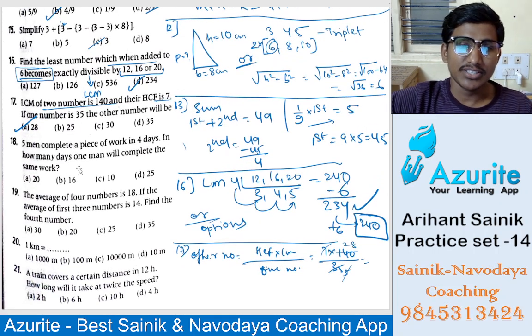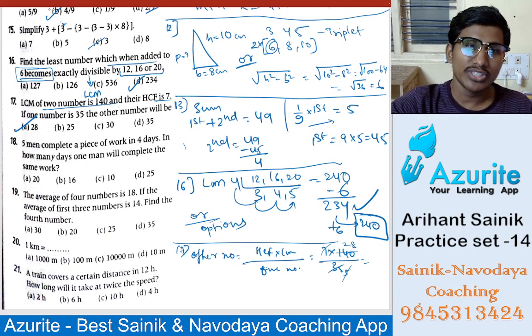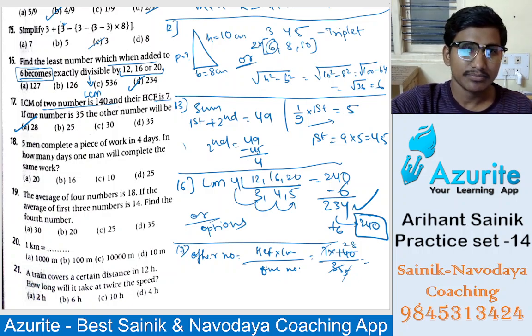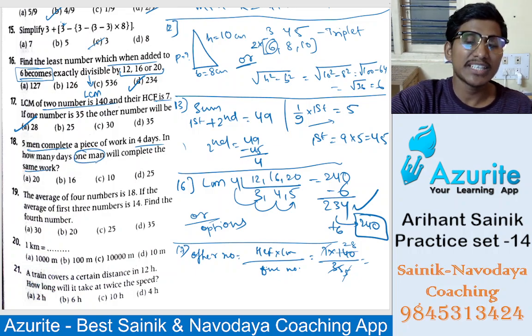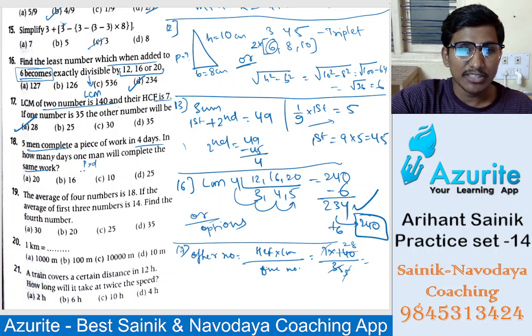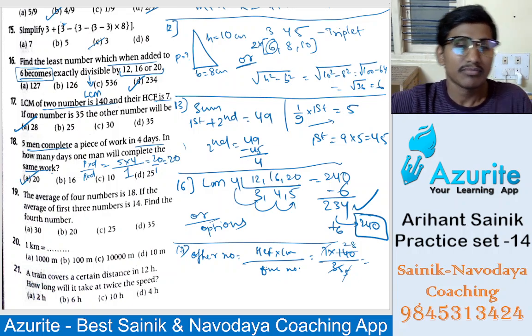Next, the 18th question. It is easy, isn't it? 5 men can complete a piece of work in 4 days. How many days will 1 man take to complete the same work? So it is people into days divided by people. 5 into 4 days divided by 1 man. 5 4s are 20, 20 by 1 is 20. Option A here.